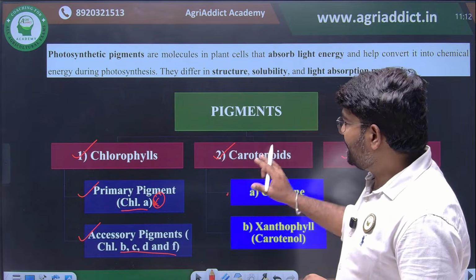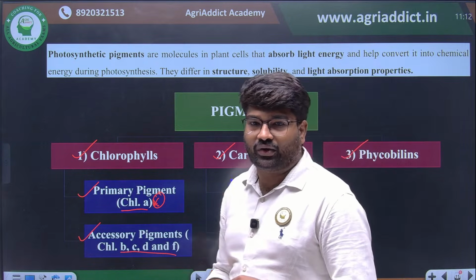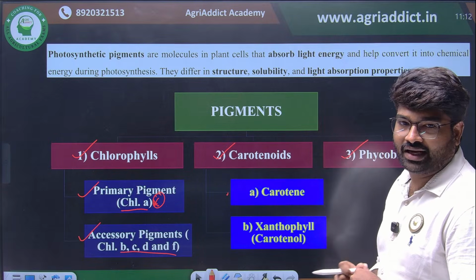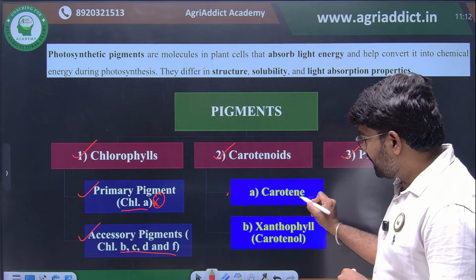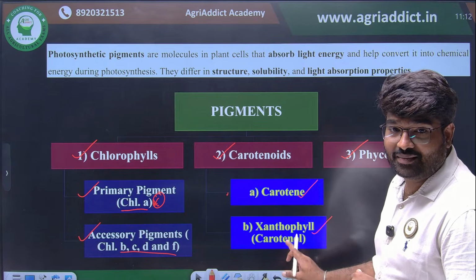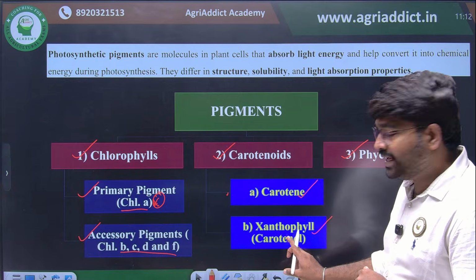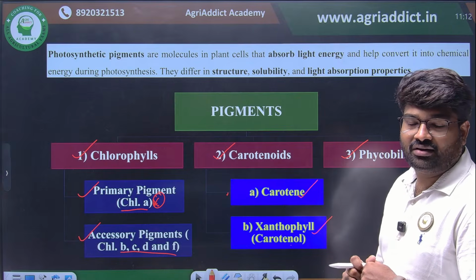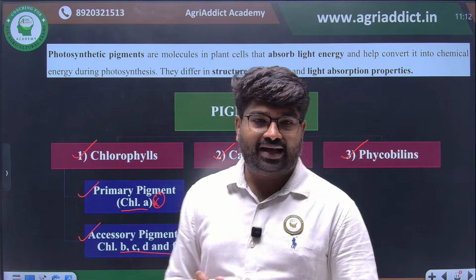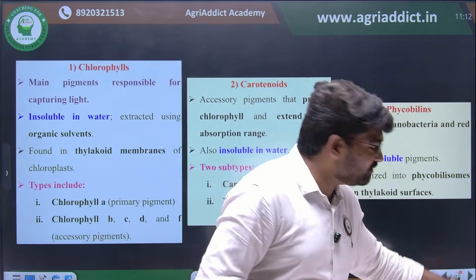Then we come to the second class, carotenoids. Carotenoids are classified into two types: one is carotene, another is xanthophylls or carotenols. The other name is important: xanthophylls or carotenol. And the third class we can call phycobilins. Here we have given the structure.